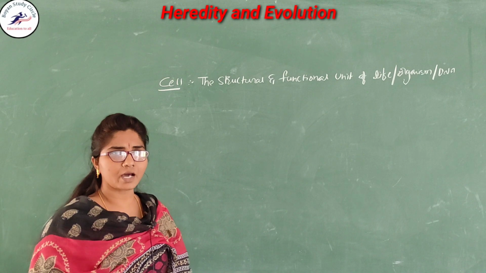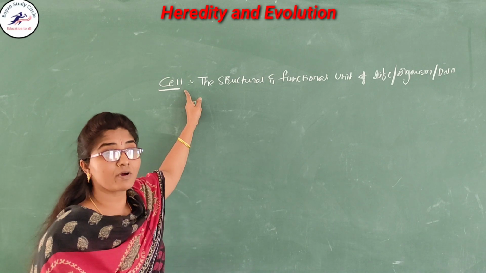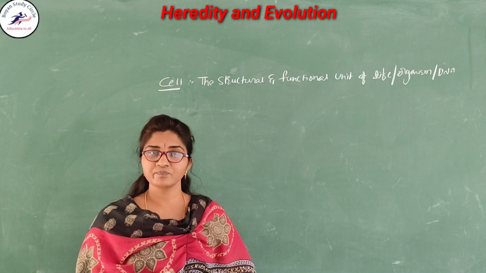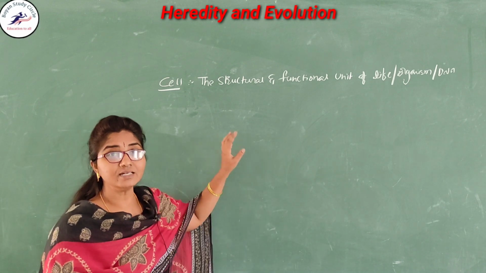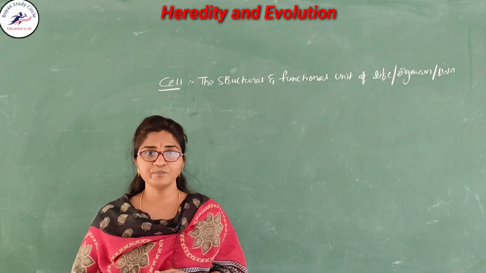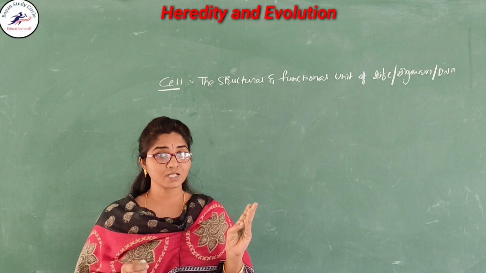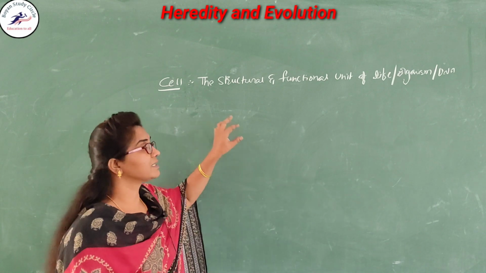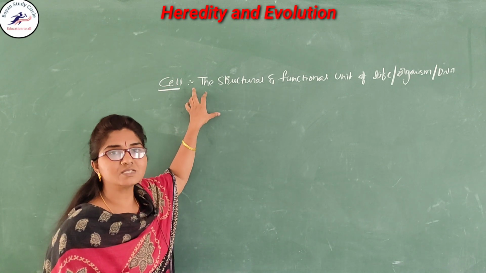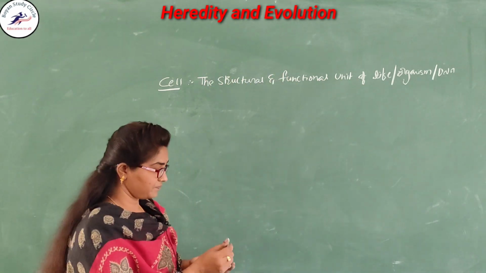So, here you already know that the cell is the basic unit of life. Why? Because, for example, our body is made up of what? Yes, very good. Our body is made up of cells, isn't it? Like that, when you are staying in your room, this room is made up of bricks and also cement. Our bricks are nothing but the cells. So, our body is made up of cells. So, it is called the structural and functional unit of life or organism.